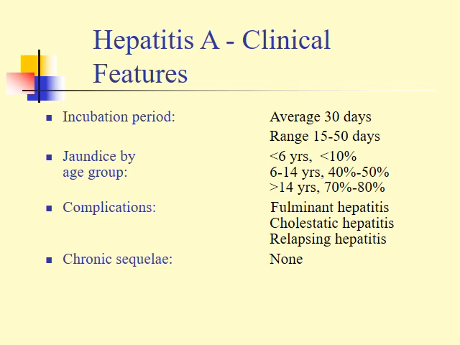If the infection occurs between 6 years and 14 years of age, the percentage of occurrence of jaundice is between 40 to 50%. If the infection occurs in those over 14 years, the percentage of occurrence of jaundice is between 70 to 80%. Complications: fulminant hepatitis, cholestatic hepatitis, relapsing hepatitis, but there are no chronic sequelae. Chronic sequelae, there is none in case of hepatitis A viral infection.